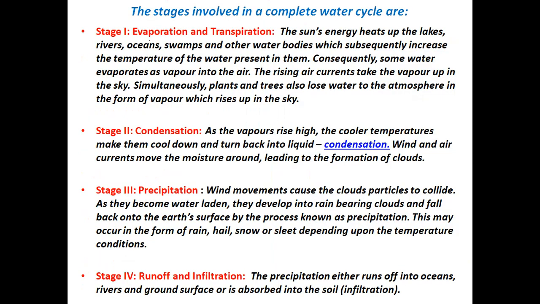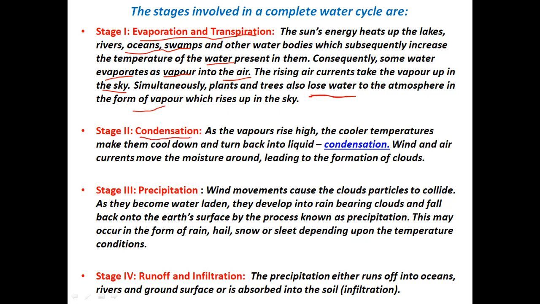Basically, four stages are involved in the water cycle. First is evaporation and transpiration. Evaporation, as you already know, is the process by which water changes its form from liquid to vapor. The Sun's energy heats up the water present in lakes, oceans, and rivers, increasing its temperature. Some of the water evaporates, and vapors are formed that reach the air. The rising air currents take the vapor up in the sky. Simultaneously, plants and trees also lose water. That is called transpiration. That water is also converted into vapors and finally reaches the atmosphere.